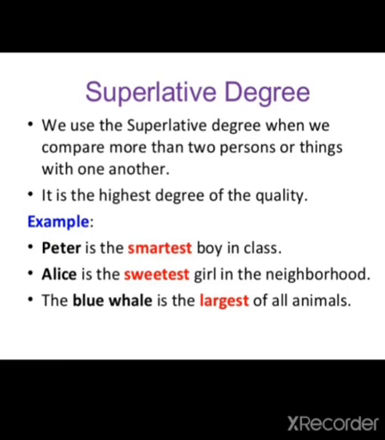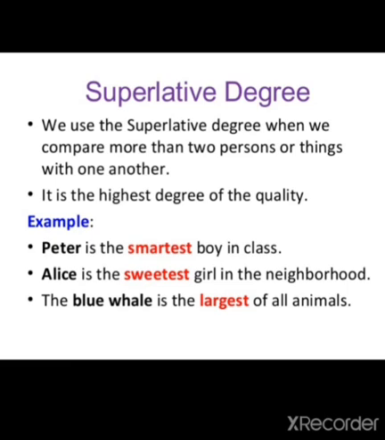ठीक है ना. Now you can see here Peter is the smartest boy in class. ठीक है ना. So you are describing Peter, that amongst all the students, amongst all the boys, he is the smartest boy. ठीक है. So always remember before the superlative degree, the article the comes. ठीक है ना. And est comes in superlative degree. Alice is the sweetest girl in the neighborhood. तमाम neighborhood में जितने भी पड़ोसी हैं उनमें सबसे ज़्यादा अच्छी लड़की है. ठीक है. So the is coming before the superlative degree.